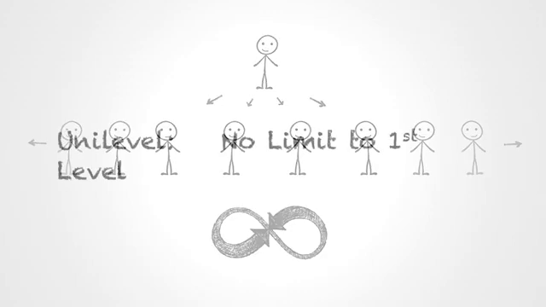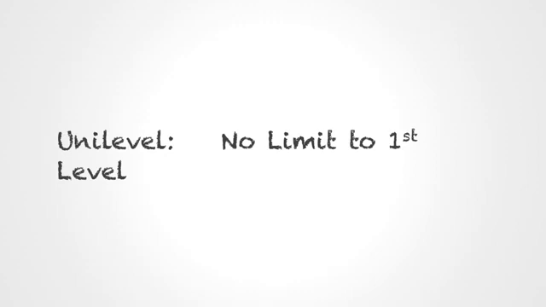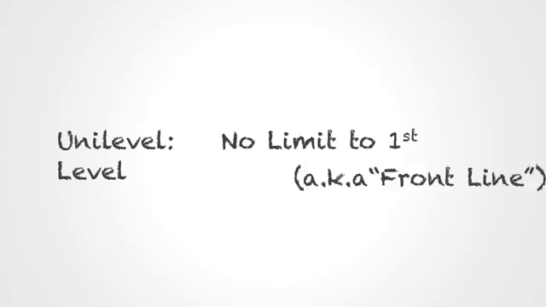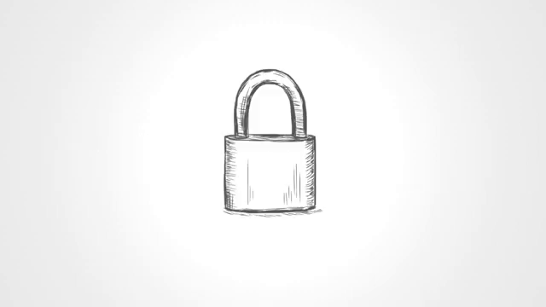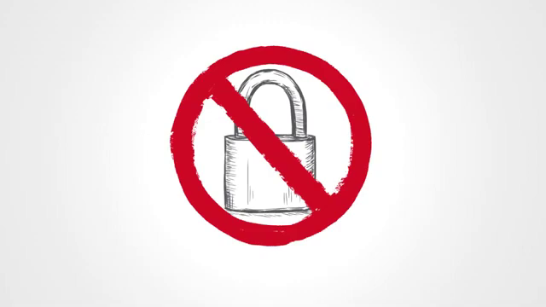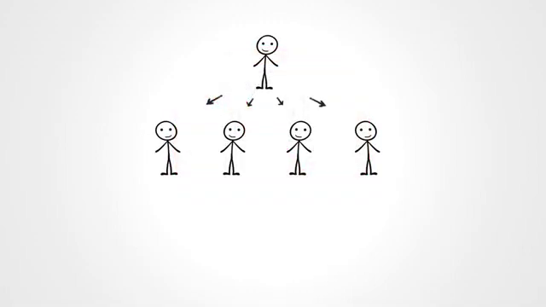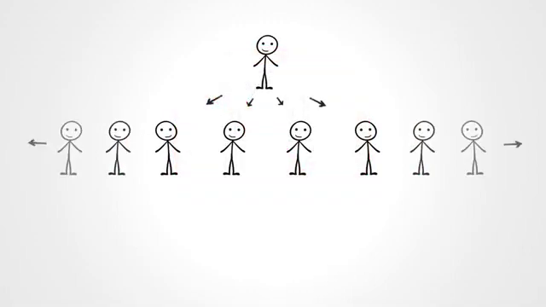Other compensation models like binaries or matrices limit the number of people that you can enroll on your first level, but those plans are generally much more complicated and confusing, as well as being harder to earn commissions when you're just getting started. Because everyone in a unilevel structure has the option to place unlimited people on their first level, sometimes referred to as their front line, there is no hard and fast rule on the way that unilevel organizations can develop. Some people may develop very wide organizations, and others may make very narrow ones. It all depends on the individual doing the building.